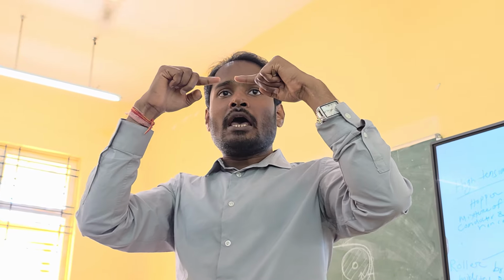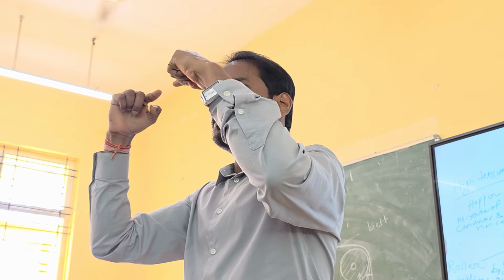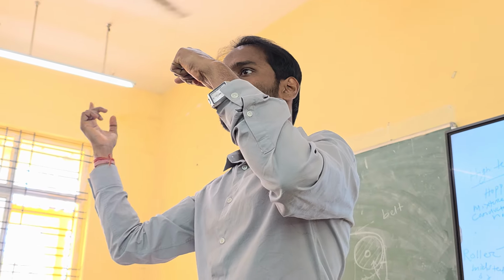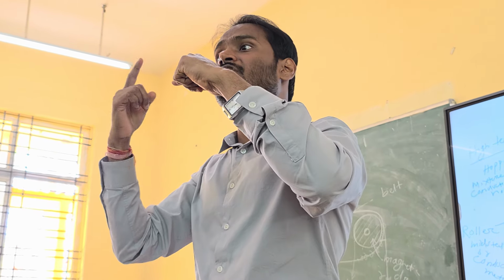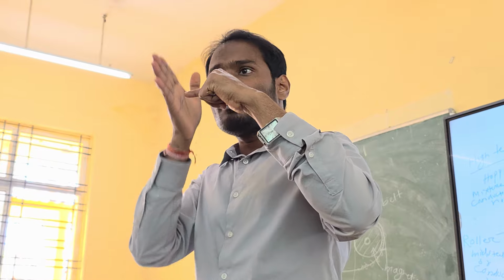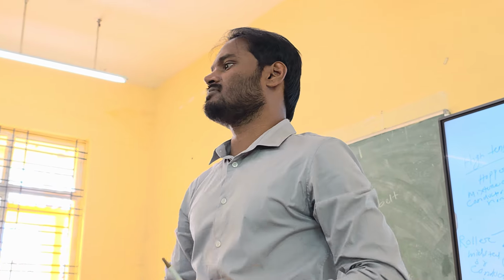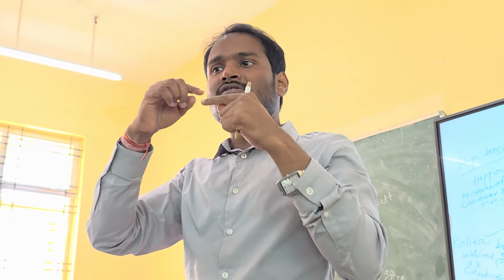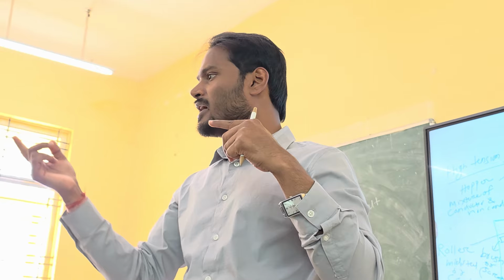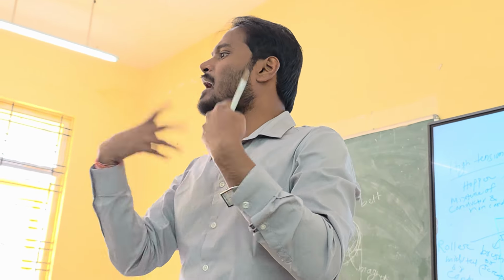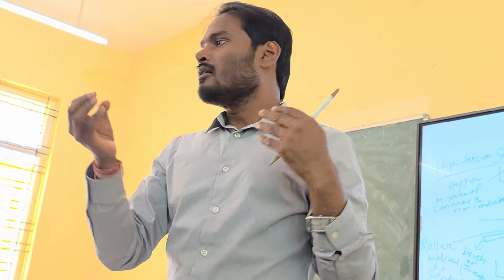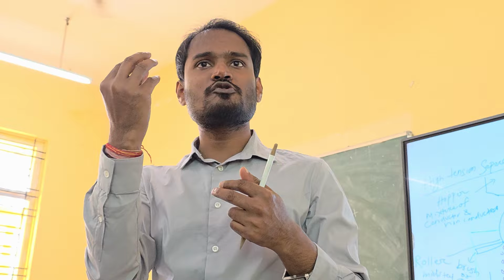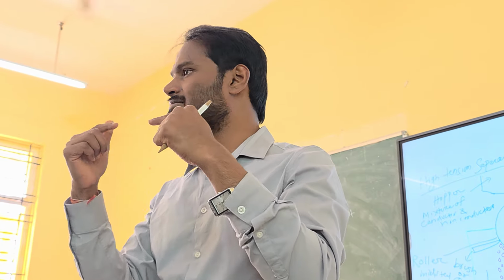But you have placed two electrodes very close, and the voltage applied is very high. That means across these two electrodes, the potential difference is so high that the air between them will become ionized. Some electron will come out from the nitrogen atom, some oxygen atom, it will become ionized. Some electrons will be there, some ions will be there. So it will get charged up. A lot of charged particles will generate because of ionization of the air itself.